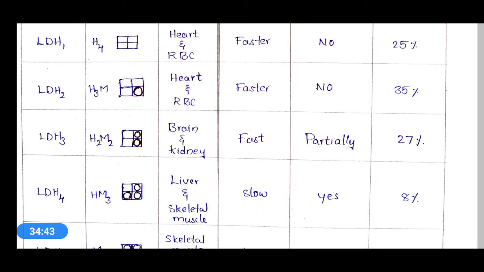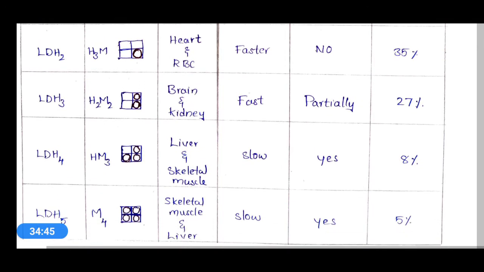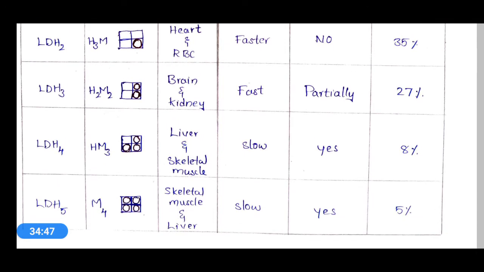Coming to LDH3, it contains the two types of subunits equally, that is H2M2, two heart subunits and two muscle subunits, and we represent this LDH3 as H2M2.